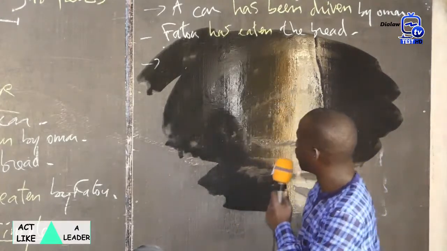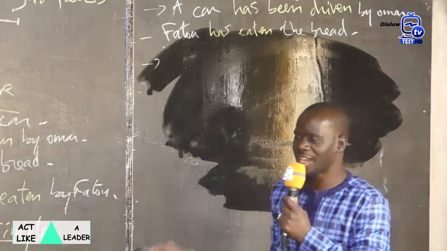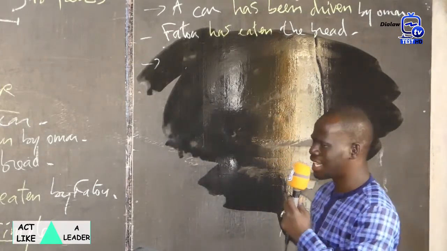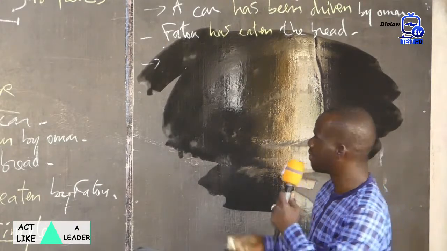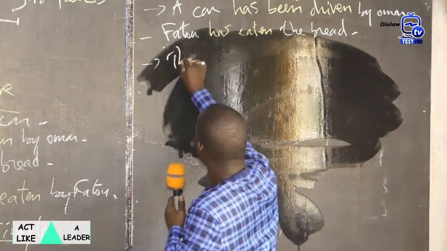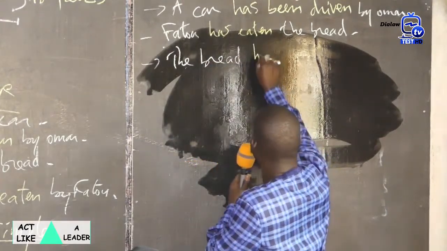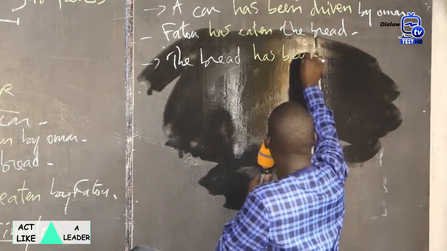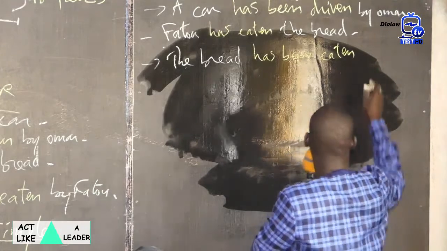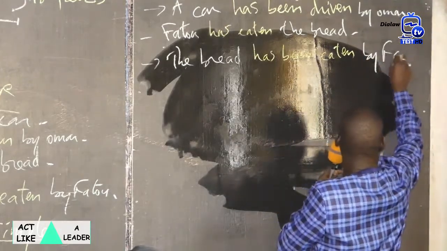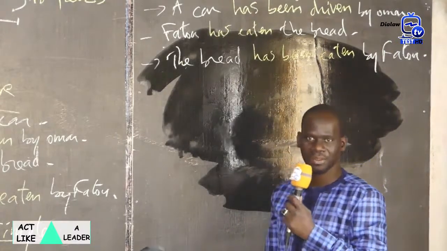Very good. Sentence number 2. Fatu has eaten the bread. Yes, Raheka? The bread has been eaten by Fatu. The bread has been eaten by Fatu.